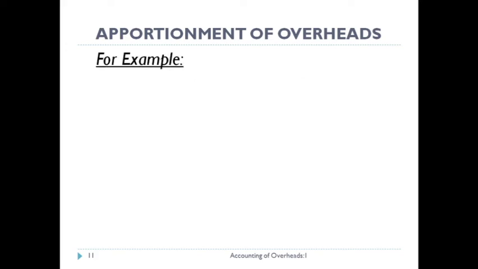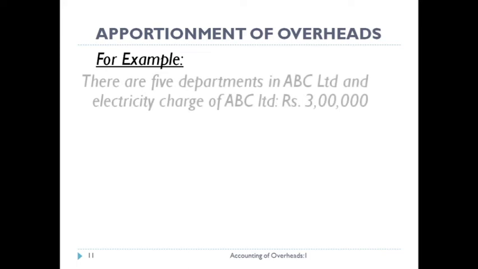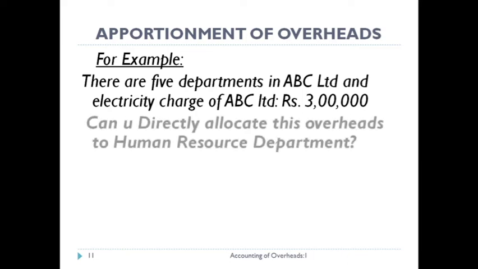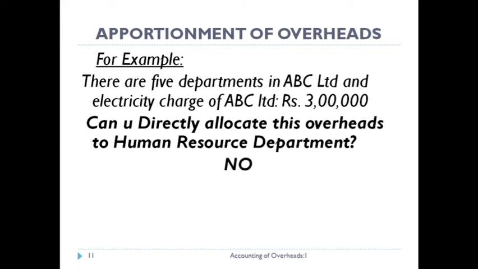Let's understand the apportionment of overheads with the help of an example. Again, there are 5 departments in ABC Limited. The whole electricity charge of ABC Limited is rupees 3 lakhs. Now my question is, can you directly allocate this overhead to the HR department? And the answer is no. We can't allocate these expenses directly to the HR department.